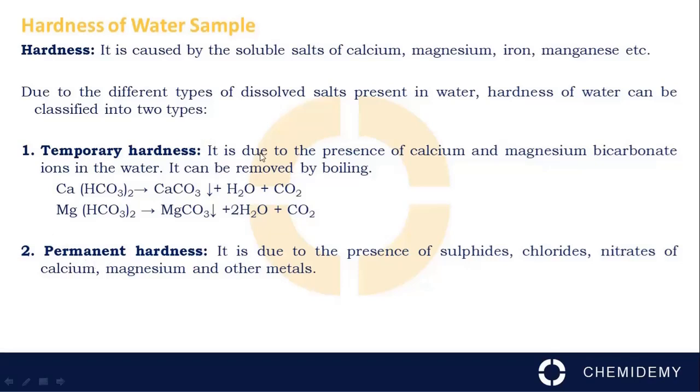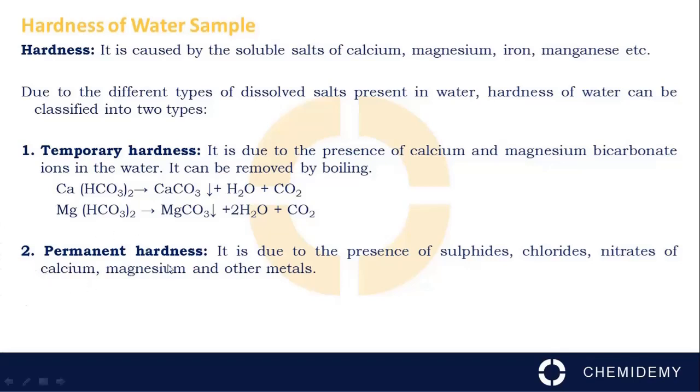Temporary hardness is due to the presence of calcium and magnesium bicarbonate ions in the water. It can be removed by boiling. On boiling, bicarbonates of calcium and magnesium get decomposed to give insoluble carbonates or hydroxides. These carbonates or hydroxides, being insoluble, are removed in the form of precipitates and thus temporary hardness is removed.